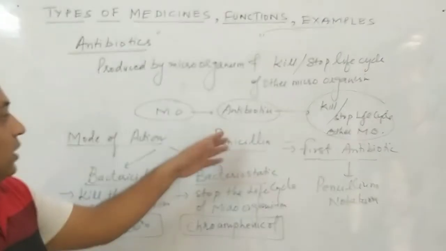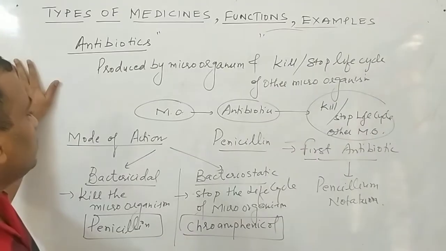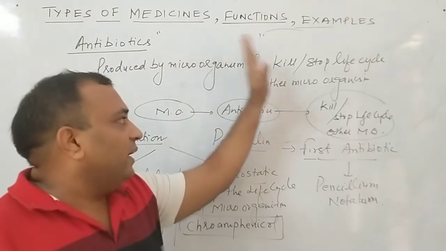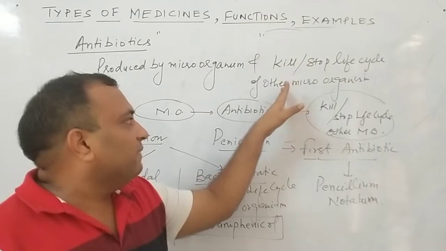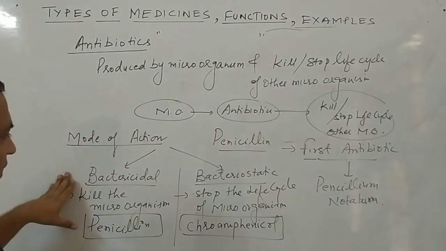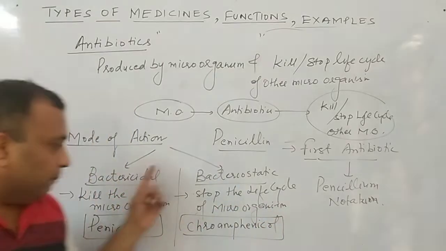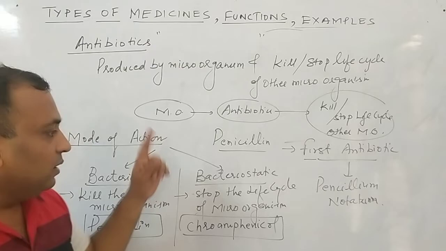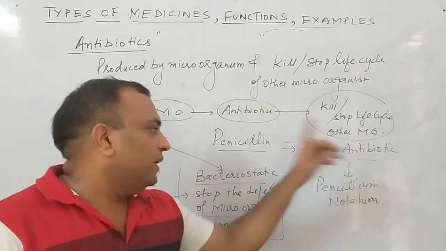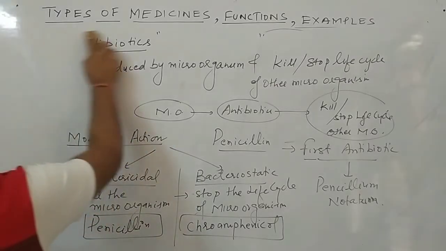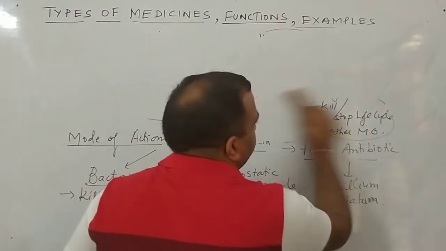So before I go to the remaining part of antibiotics, just see, these are the chemicals which are produced by the microorganism, and they will kill or stop the life cycle of other microorganisms. Mode of action is clear: bactericidal, bacteriostatic. Bactericidal, penicillin; bacteriostatic, chloramphenicol. Penicillin was the first developed antibiotic from Penicillium notatum. Now the types of antibiotics.